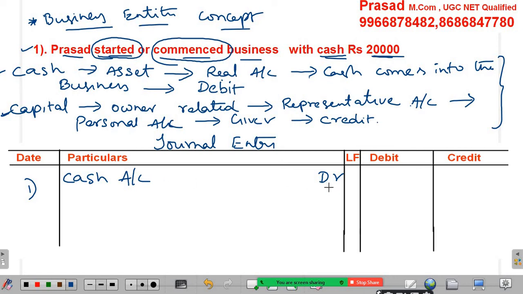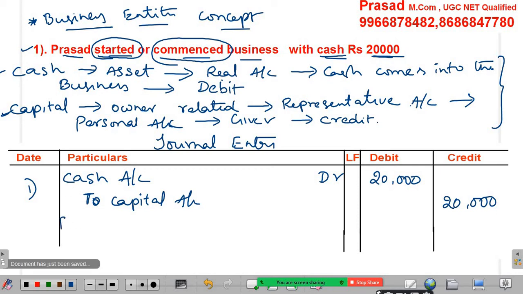Okay, cash account debit. The value goes in the debit column, 20,000. And by leaving two letters we have to start from here with the word "To", capital account, 20,000. So to capital account 20,000. After writing the journal entry, how to write the narration.